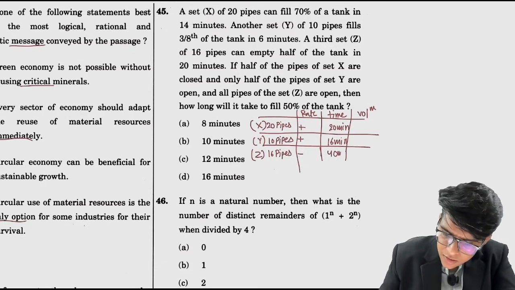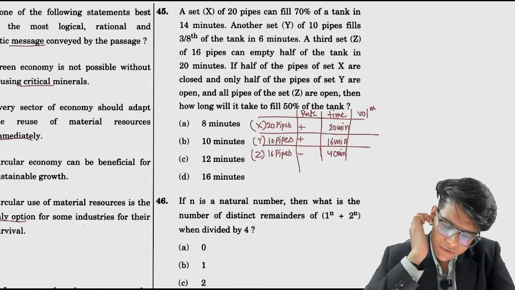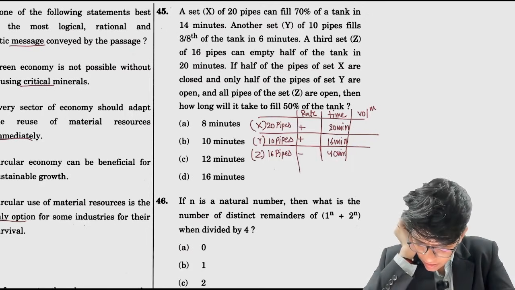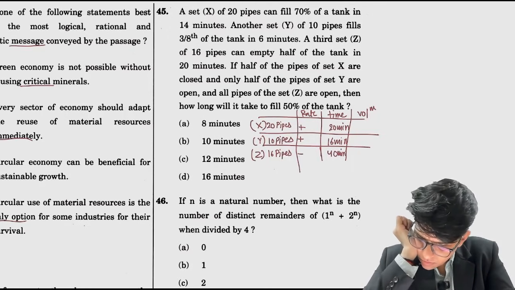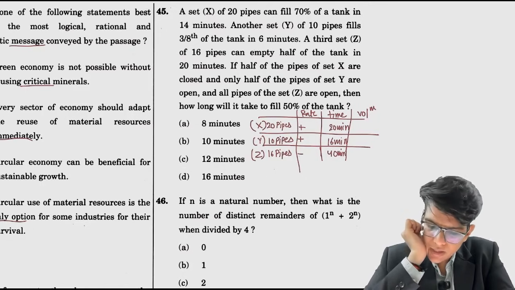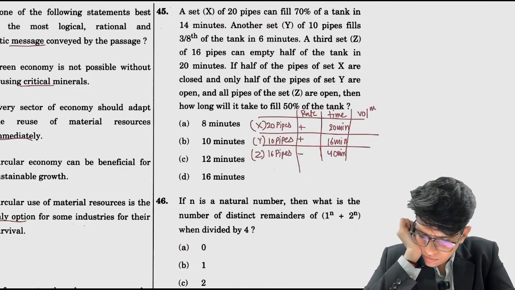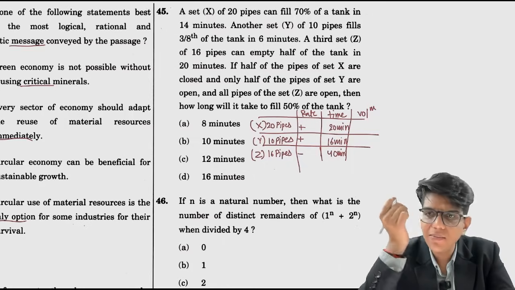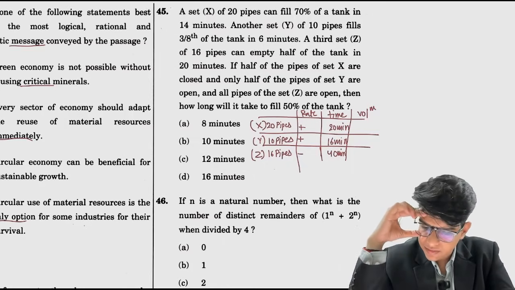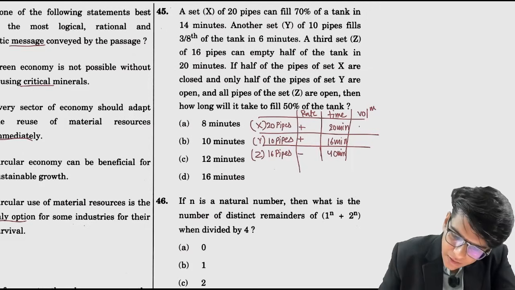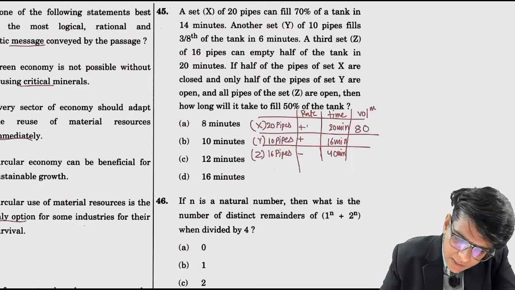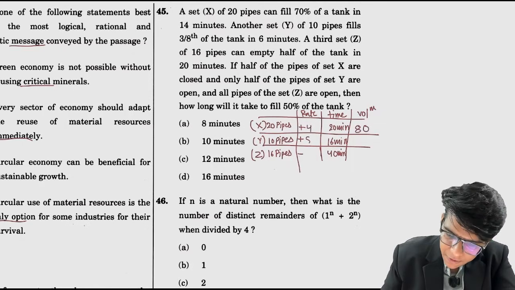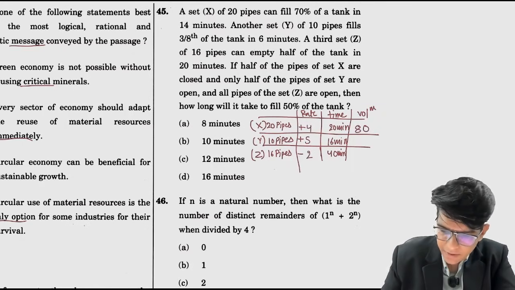ठीक है. So we need to find the LCM of these three numbers. 8 into 2, 16. 16 into 5 is 80. LCM ले लें, 80. सब को 80 से divide कर देंगे. तो fill rate is 4 per minute. Fill rate here is 5 per minute and subtraction में 2 per minute.